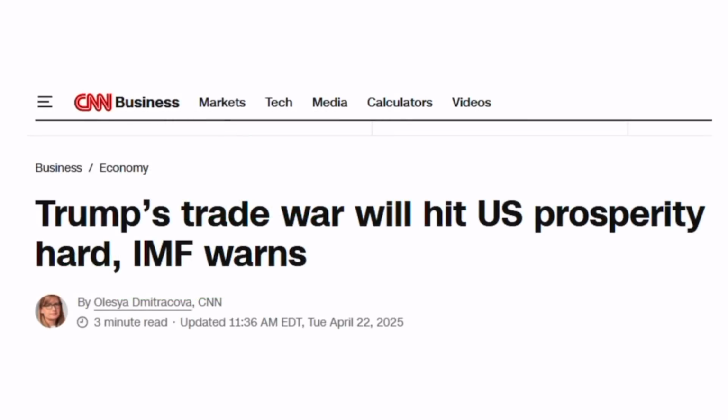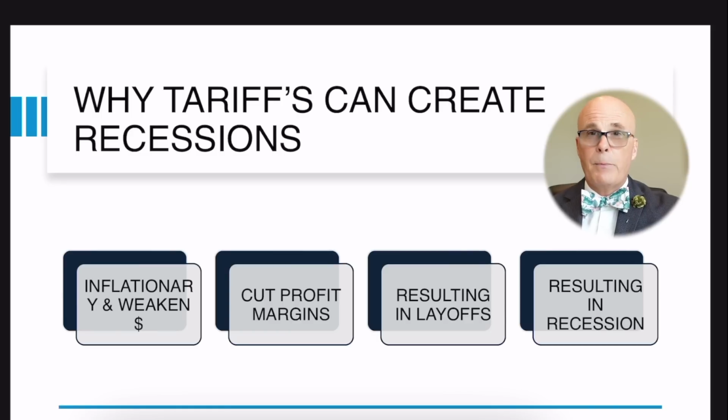As the IMF recently warned, if Trump's tariffs go through the way he is talking, it will hit US prosperity and GDP very, very hard. So let me explain why tariffs can create recessions. Like why would that happen? Well, we just talked about the global market. So it obviously reduces the market.